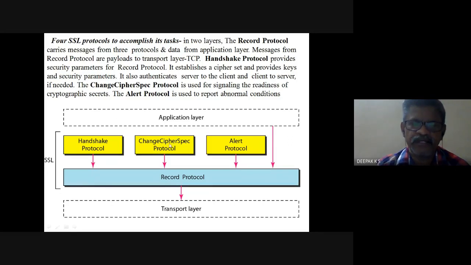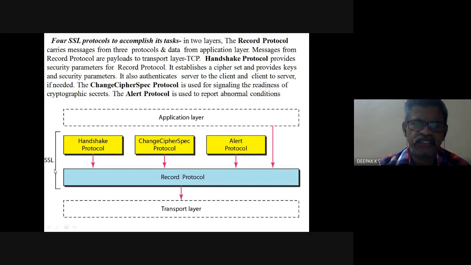So when it has to be signaled, that readiness is signaled by this protocol, and the alert protocol is used to report abnormal conditions, some abnormal errors or anything like that. It's reported by this protocol, and they give messages to the record protocol. In addition, it gets data from the application layer, and that is forming the payload of this transport layer.